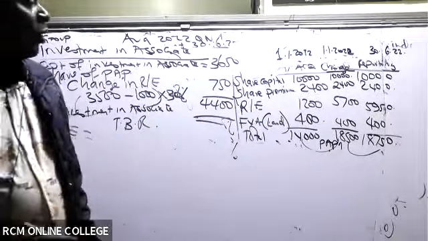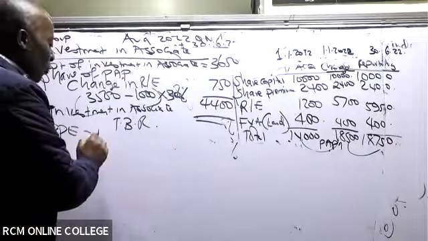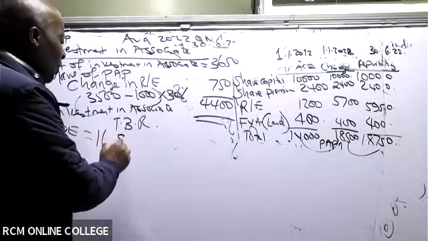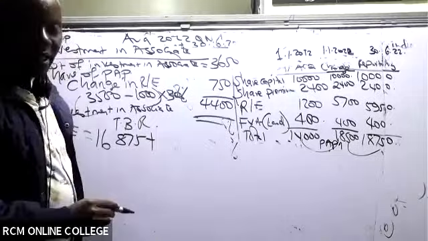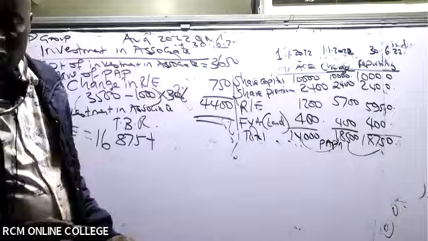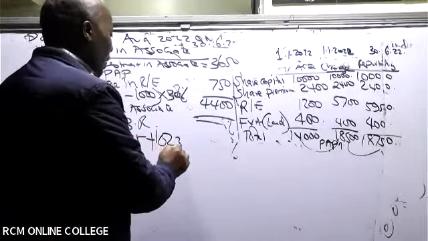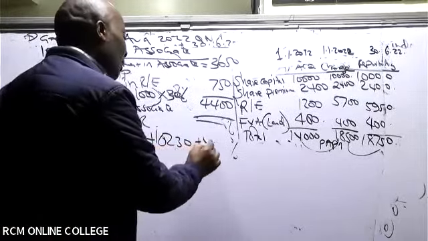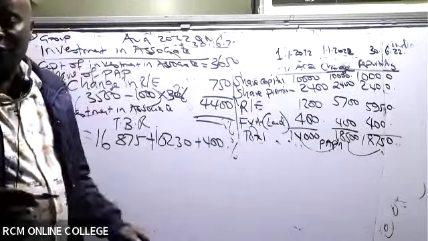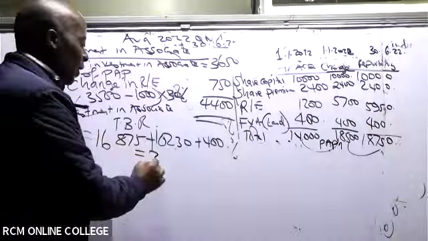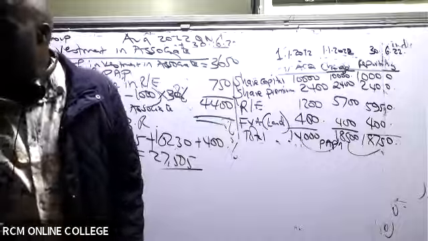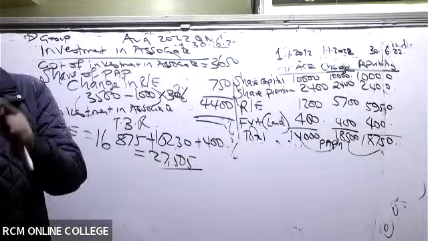On the pro forma, we had 16,875 for PPE, and then for the subsidiary 10,030, and then there was a fair value adjustment positive of 400. So the final figure we have there is 27,505. Thank you so much, all of you.